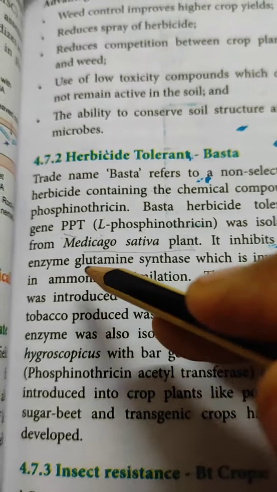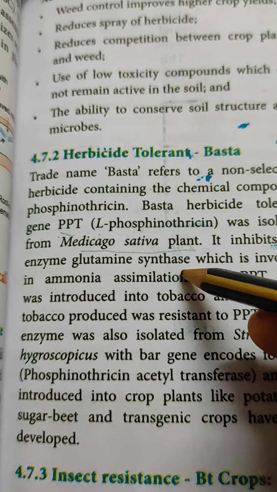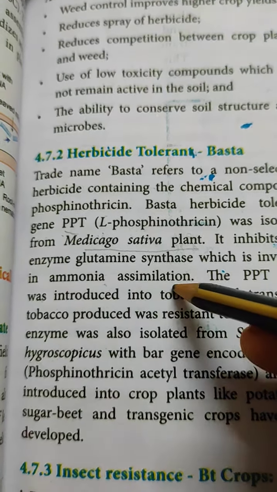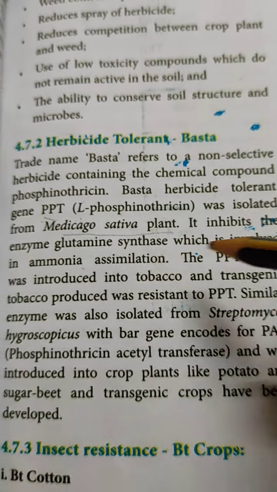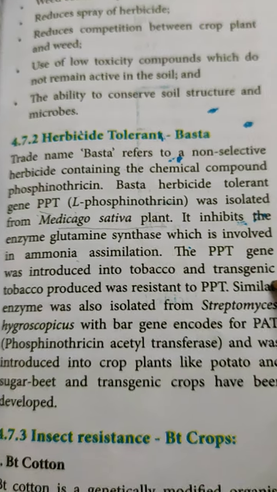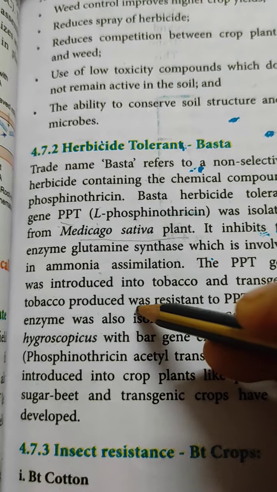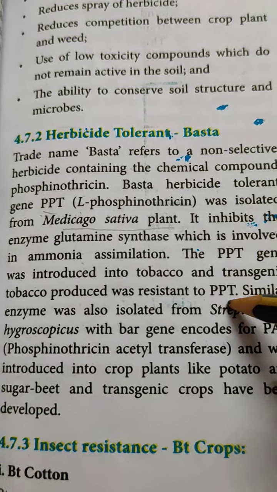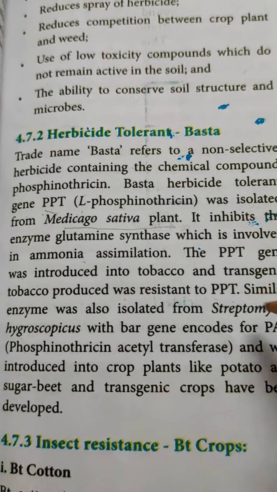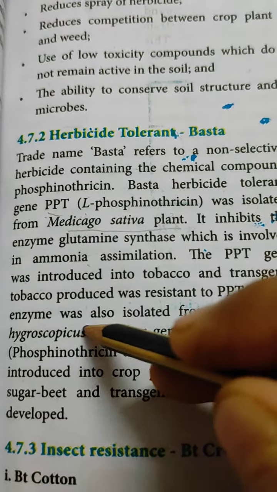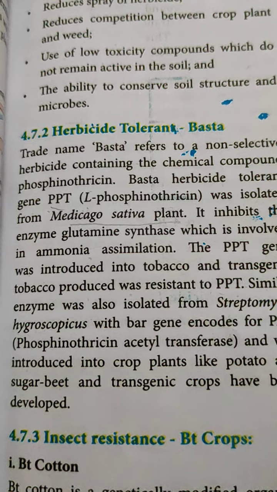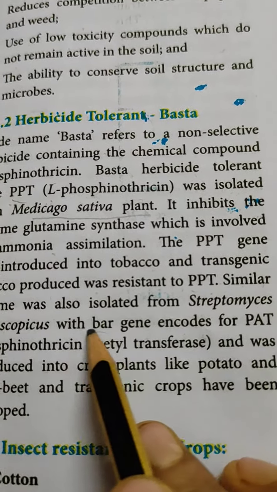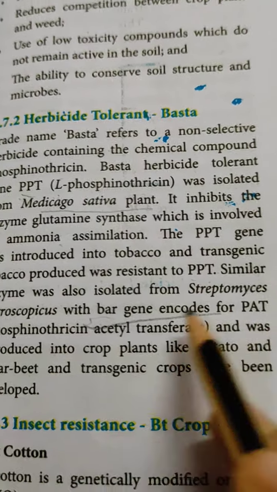It inhibits the enzyme glutamine synthetase, which is involved in ammonia assimilation. This PPT gene was introduced into tobacco, and the transgenic tobacco plant was resistant to PPT. A similar gene was also isolated from Streptomyces hygroscopicus, the BAR gene, which encodes for PAT.